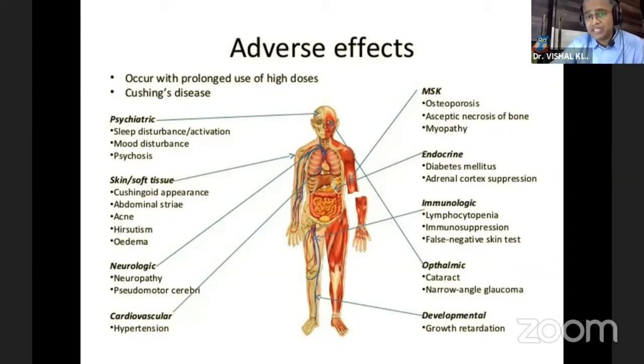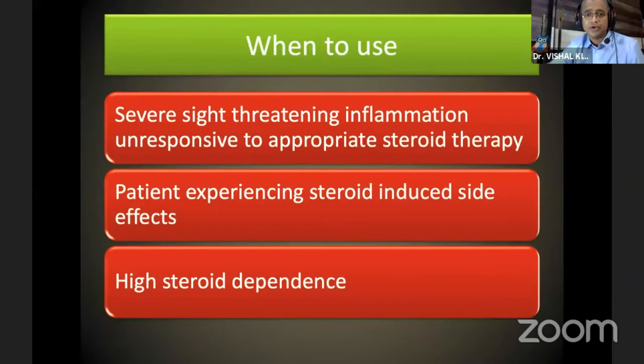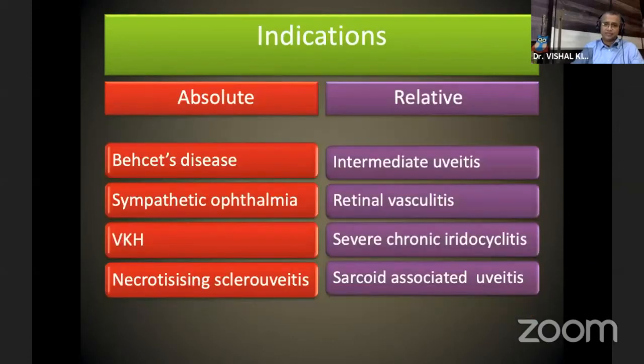Because of these adverse effects, immunosuppressive agents came into the picture. But we have 3 big questions: when to use this, what to use, and how to use. So when to use: whenever you have sight-threatening inflammation which is not responding to appropriate steroid therapy, or the patient is experiencing steroid-induced side effects or has high steroid dependence, then you can go for these immunosuppressive agents.